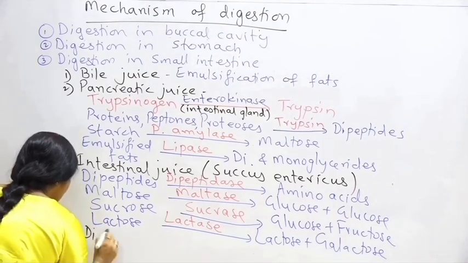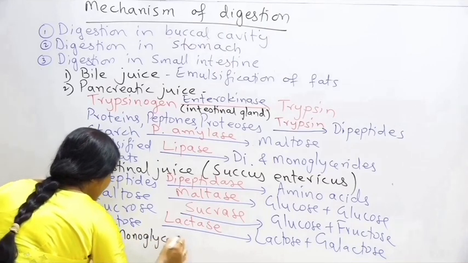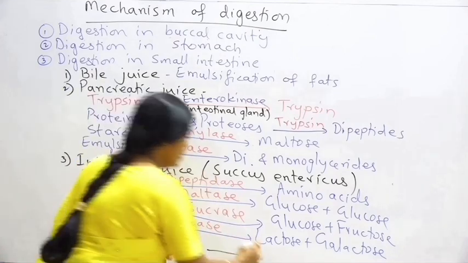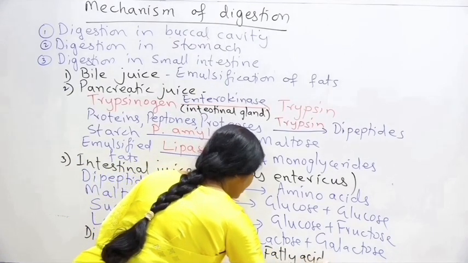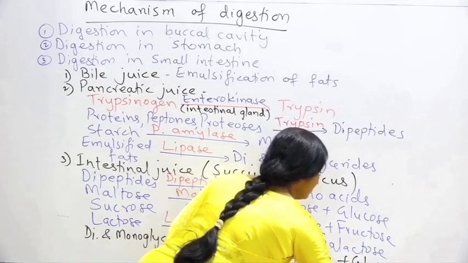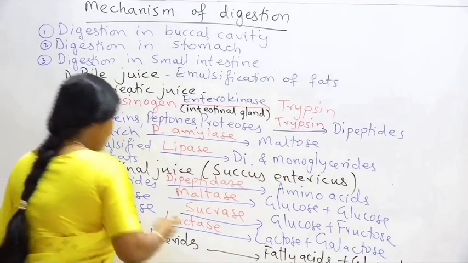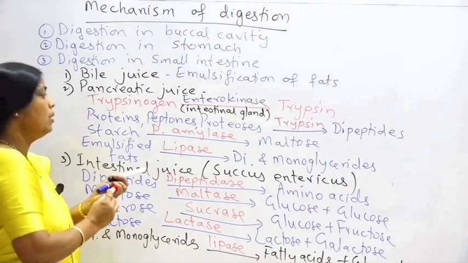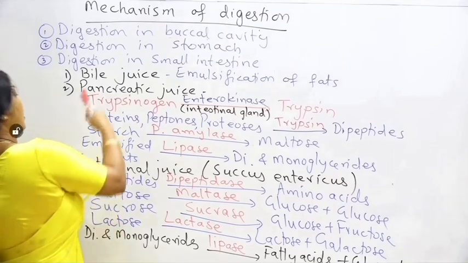So diglycerides and monoglycerides will finally get converted into fatty acids and glycerol. So that is how the digestion of lipids gets completed, and that is with the help of an enzyme called as lipase. This is how the digestion of proteins, carbohydrates and lipids gets completed in the intestine.